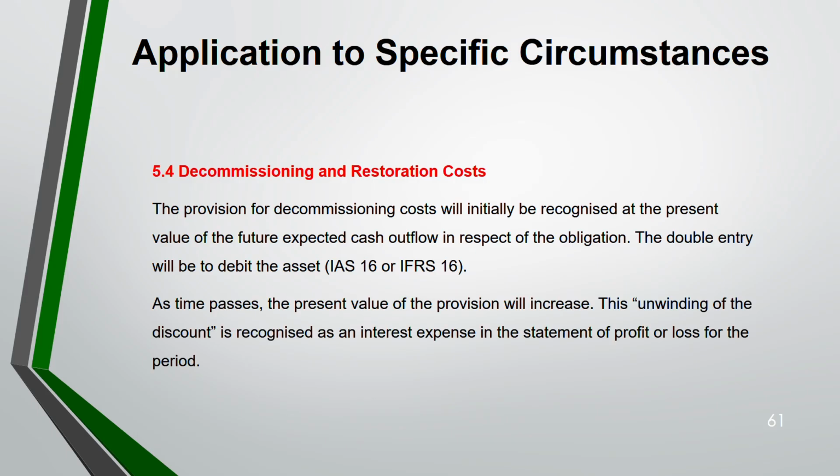Okay. As time passes, the present value of the provision will increase. Now you have to discount. This is known as unwinding of the discount. See, any liability, you have to recognize the interest with it. So that interest expense you will get by multiplying the discount factor with the provision. That interest expense will go in the profit and loss. We have done this unwinding of discount before.